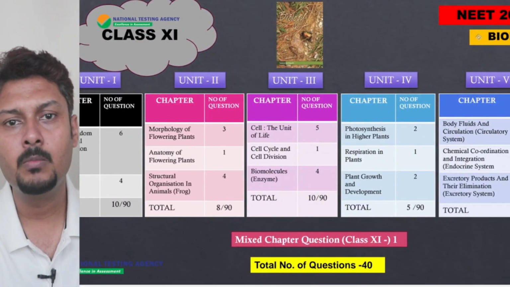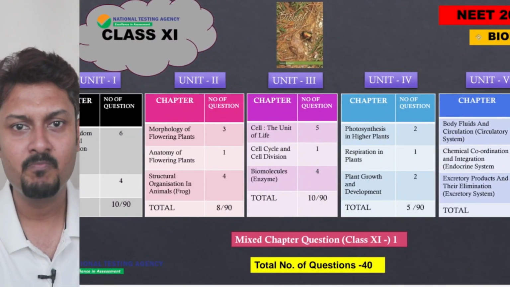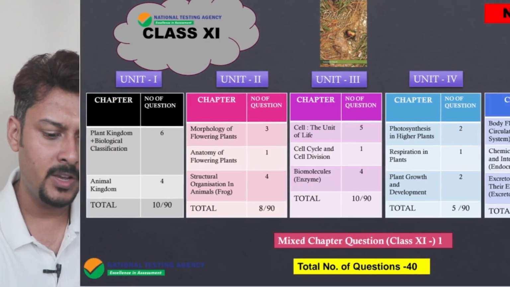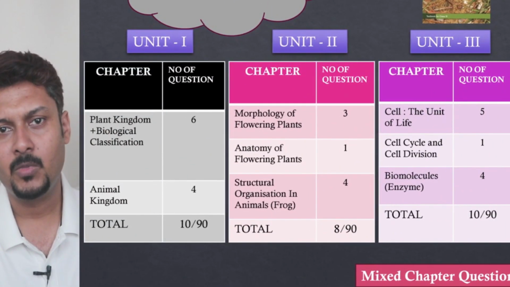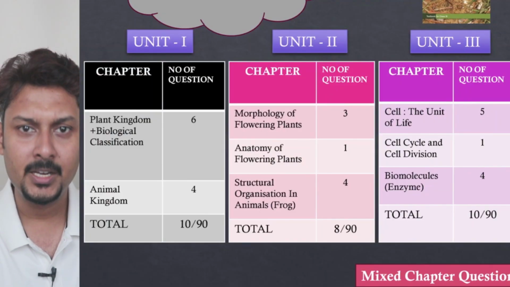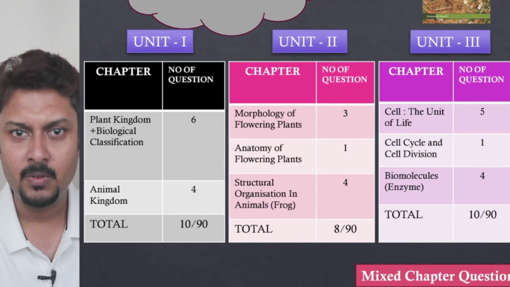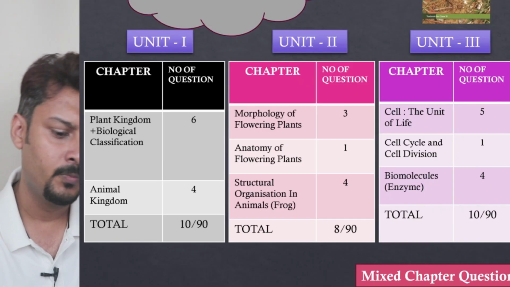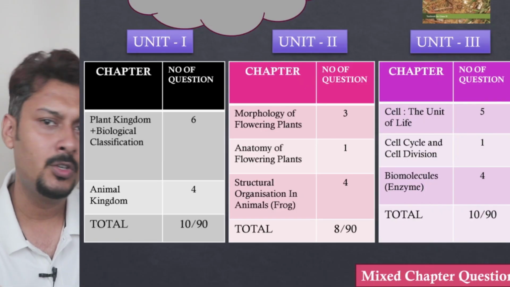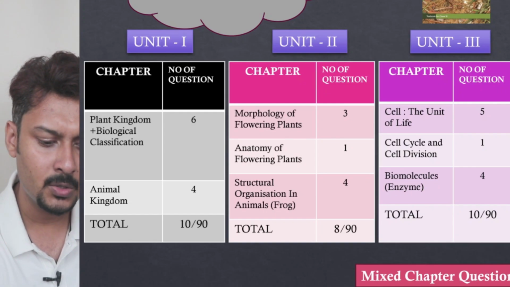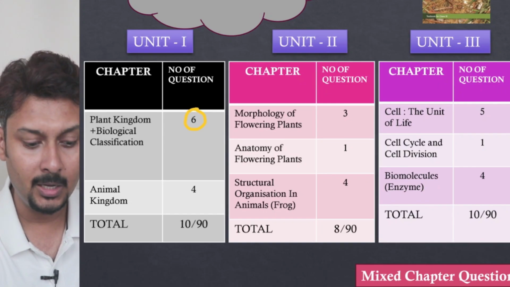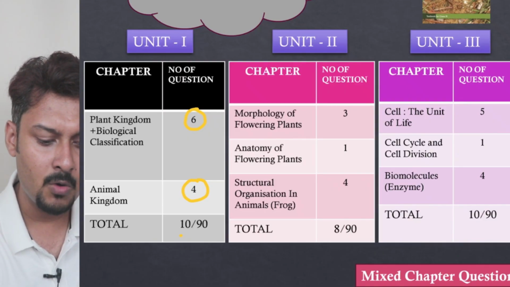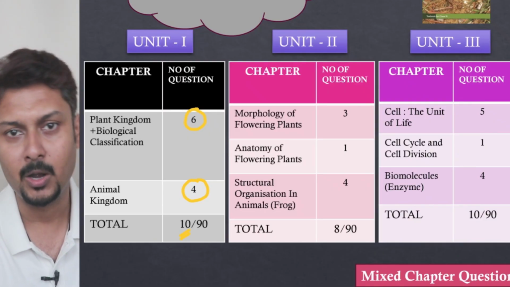If I go class 11 and class 12 wise, I have decoded every chapter here. Unit 1 has living world, plant kingdom, biological classification and animal kingdom, these 4 chapters. Out of these, plant kingdom and biological classification together had 6 questions, and animal kingdom had 4 questions. So a total of 10 questions out of 90 came from unit 1.